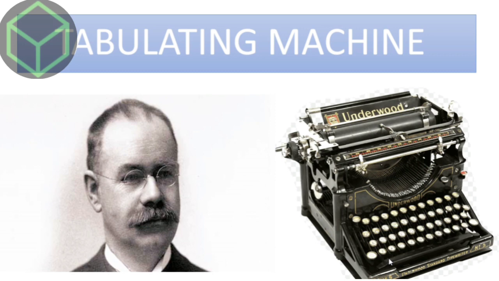The use of the tabulating machine was so successful that Hollerith formed a company that later became famous as the International Business Machines, or IBM.